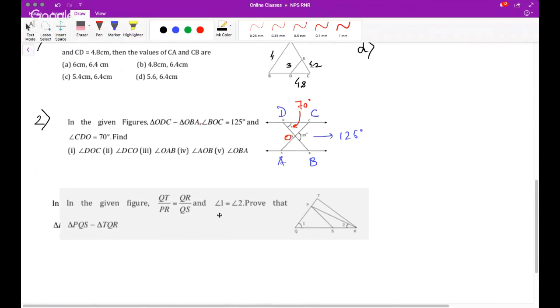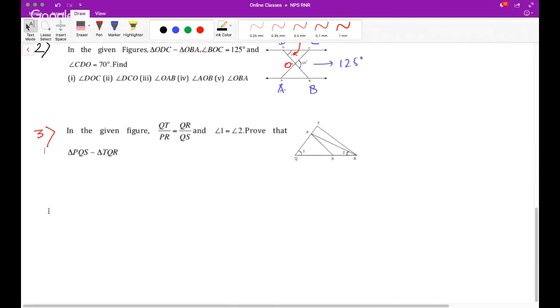This question says that in the given figure, QT by PR.